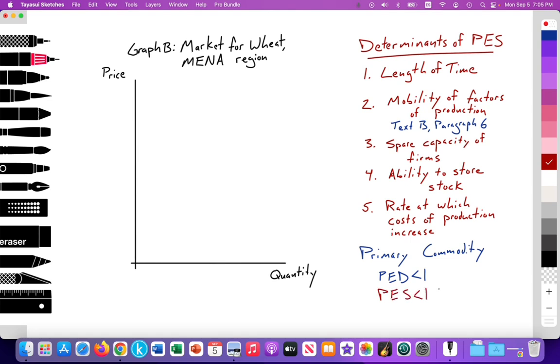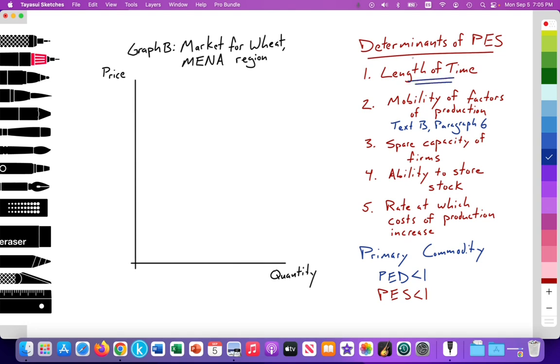Higher level students for the IB definitely need to know this. Primary commodities, you should know PED typically, if not always, low value. It will be inelastic for the price elasticity of demand and supply. So in this case, for supply, the dominant factor for primary commodities that's determining its elasticity is length of time. Right?